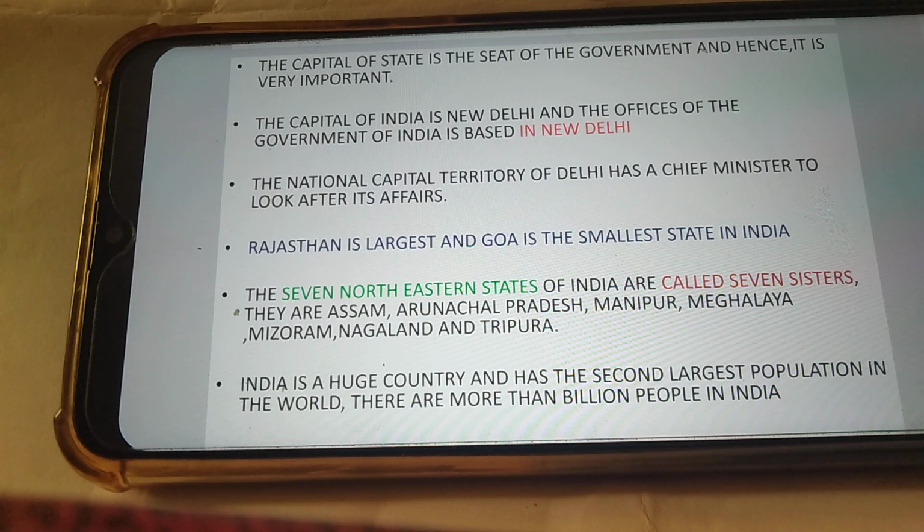The seven northeastern states of India are called Seven Sisters. They are Assam, Arunachal Pradesh, Manipur, Meghalaya, Mizoram, Nagaland, and Tripura. India is a huge country and has the second largest population in the world. There are more than a billion people in India.